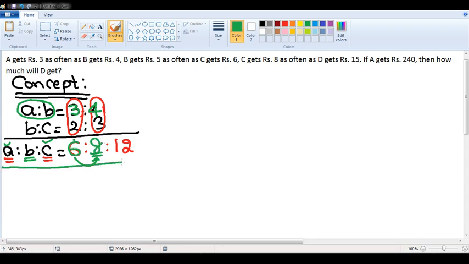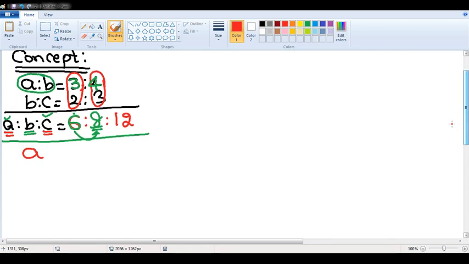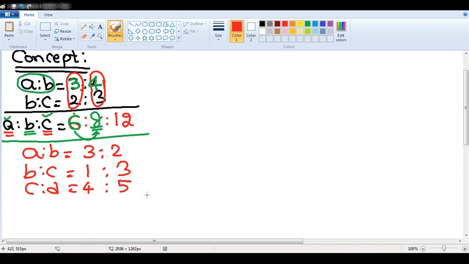One more example for the people who might not have understood it. Suppose, I'll just drag it a little below. Suppose A is to B is 3 is to 2, B is to C is 1 is to 3, C is to D is 4 is to 5. I want to find A is to B is to C is to D.